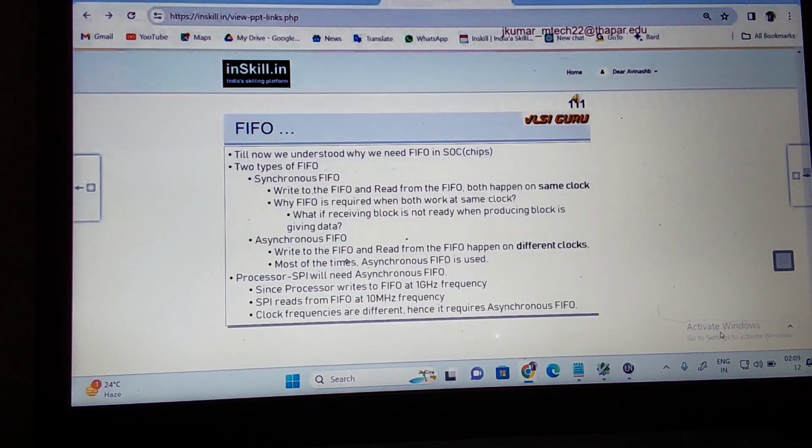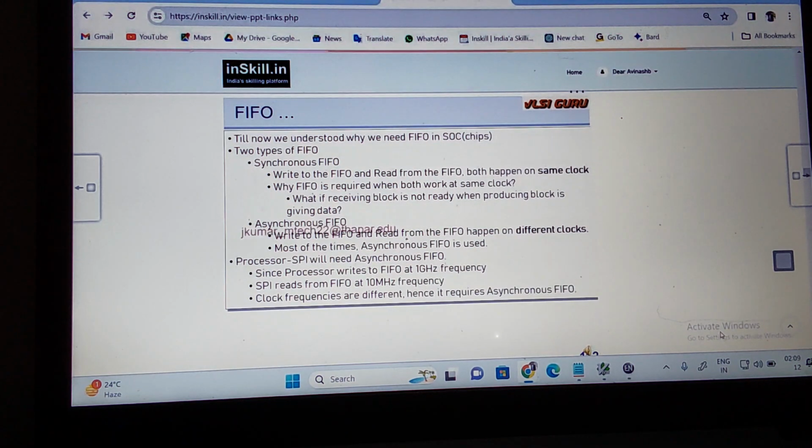Now till now we understand why we need a FIFO. In many cases, wherever we use data transmission between components, usually we call them master and slave. Master produces, and the slave is consuming the data. If they are working at different frequencies, what do we need to do to address the bottleneck problem? We go with first in, first out, inserting the buffer between the master and the slave. So now we understand the first in, first out concept, and where we can use it.